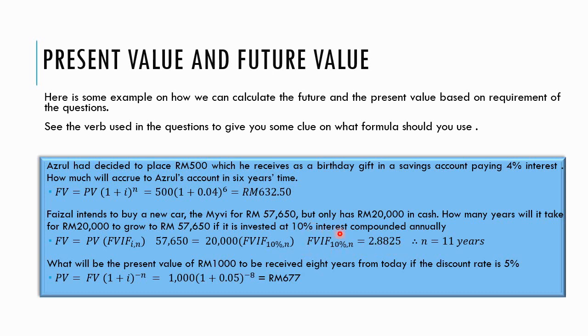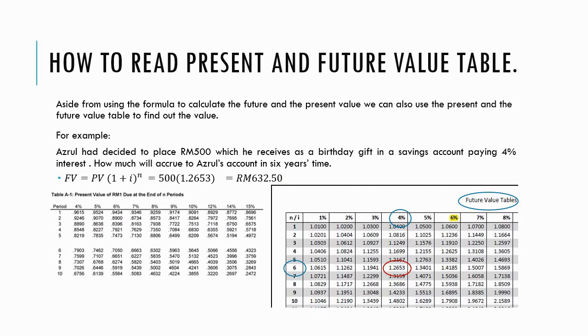And if you refer to the table, you're going to find out that at 10%, the value of 2.8825 is 11 years. So what is this table that I'm talking about? Let's go to the next slide. So how do we read present and future value tables? Aside from using the formula that I've shown you previously, we can also use the table to find the future or the present value.